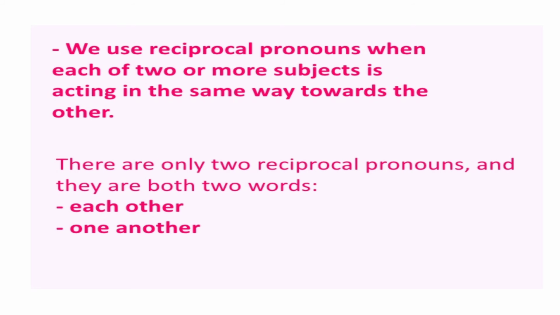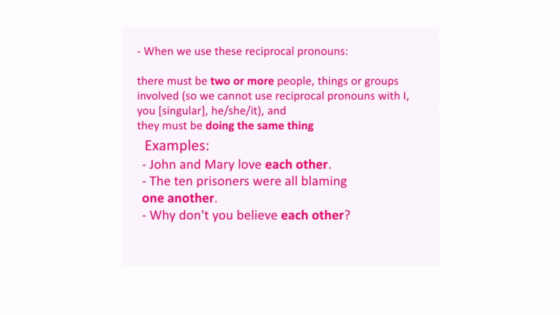There are only two reciprocal pronouns and they are both two words: each other, one another. There must be two or more people or things or groups involved. So we cannot use a reciprocal pronoun with I, you, he, she, it, and they must be doing the same thing. It will be clear from this example.